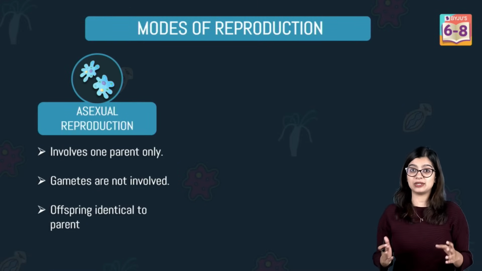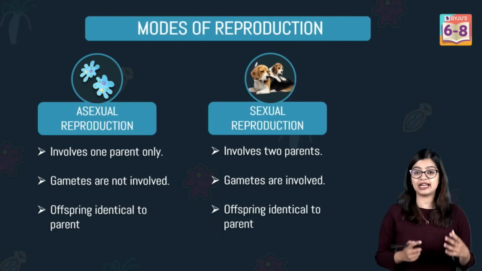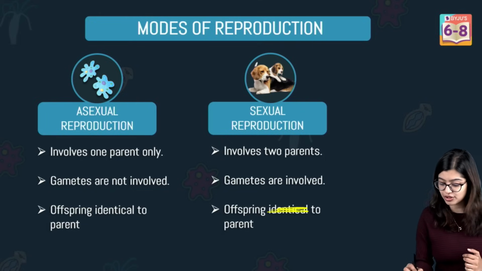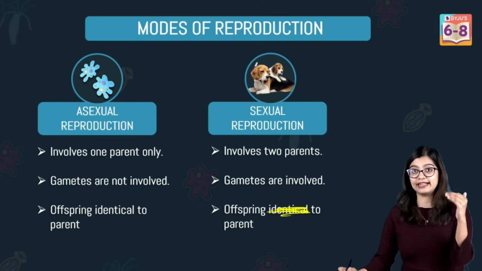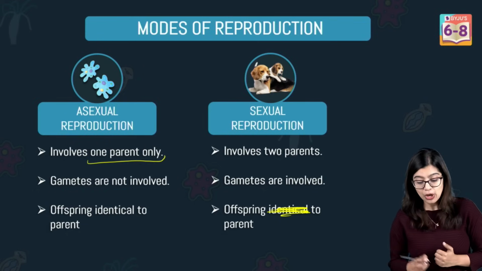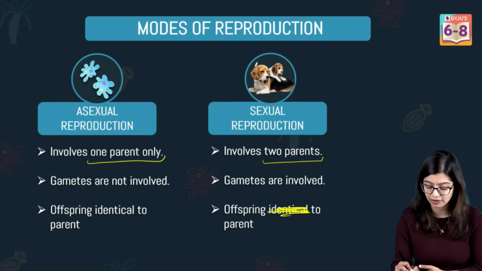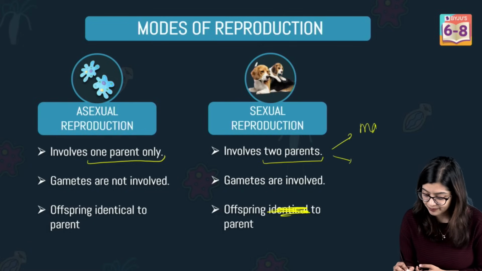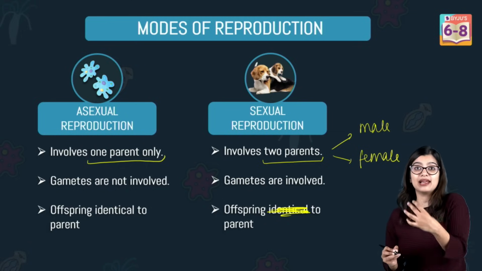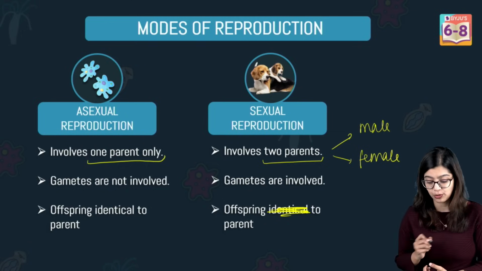Now, based on this, we see that there are two modes of reproduction. We have a sexual mode of reproduction and an asexual mode. In the asexual mode of reproduction, what do we observe? We see that there is only one parent involved. While in the case of sexual reproduction, there are two parents involved, namely a male and a female parent. When male and female parents are involved, they come together and give rise to an offspring.